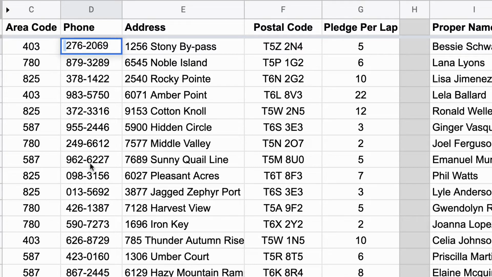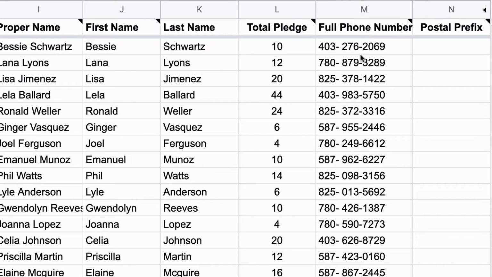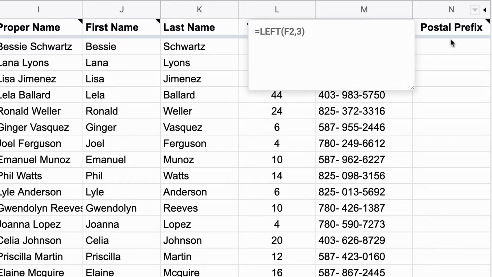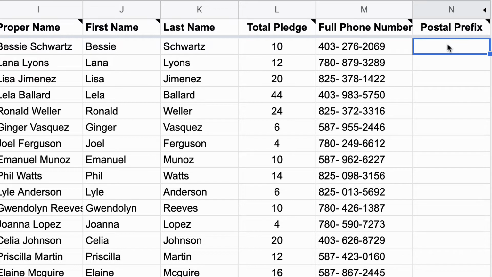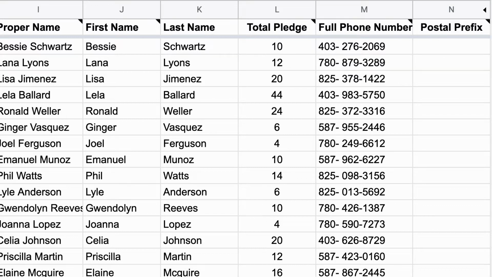So we need to get rid of that space. Do I want to go through and delete and stuff? No, I don't want to do that. Not manually anyways. So we're going to combine another function called trim. So I'm just going to jump into the post office prefix here for a second. And I'm just going to do, this is equal to 276. So we'll put that in there.